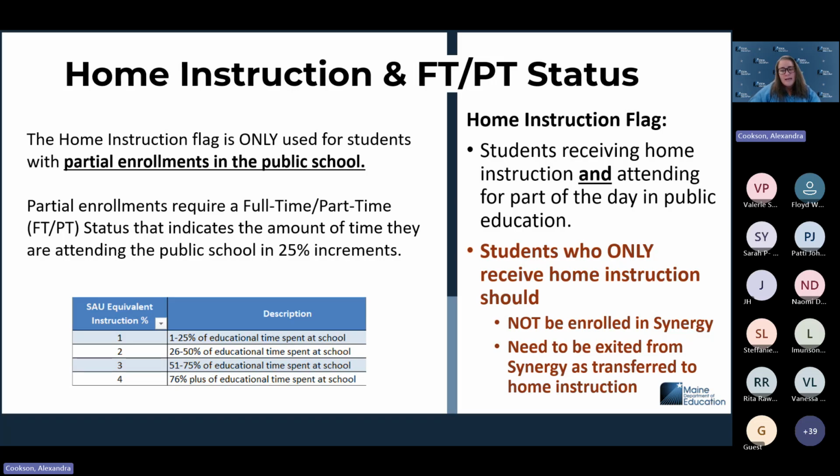So if they're attending school, though, and they're attending regular education for any portion of the day, you would flag those students within the 25% increments of 1 to 25 being a 1 for FTPT status, 26 to 50 is a 2 for FTPT, 51 to 75 is a 3, and 76 to 99 is actually a 4.